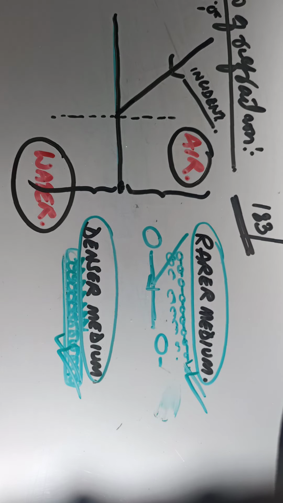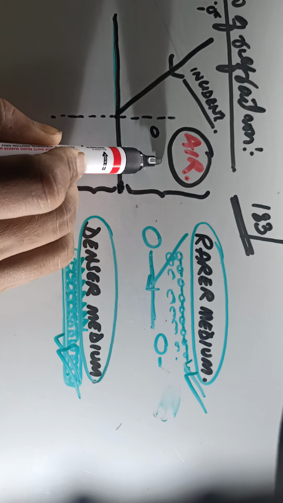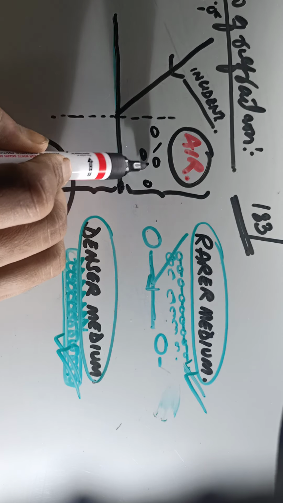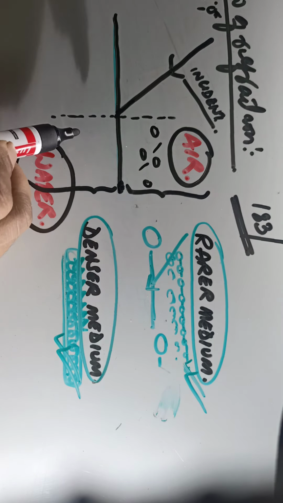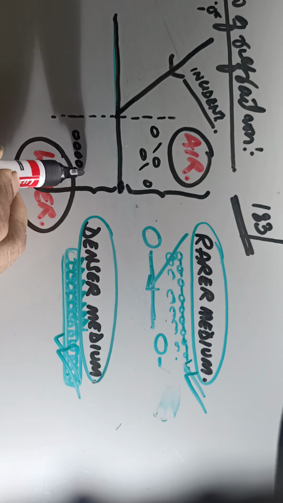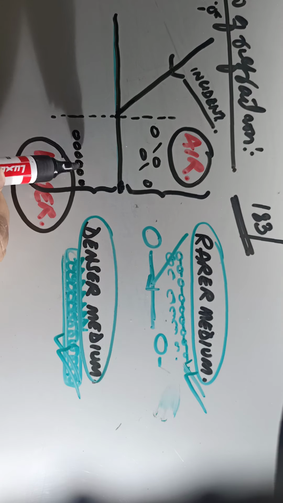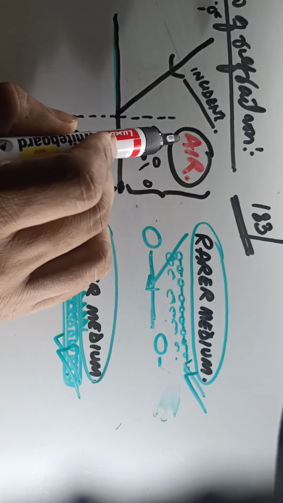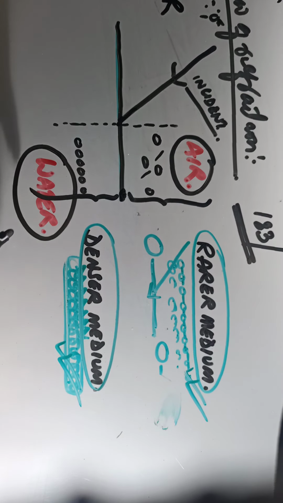Now, when I draw a normal, please keep in mind here this is air, and in air the molecules are quite far away from each other, so the light does not have any problem in moving through the gaps, right? When we compare air and water, the molecules in liquid are comparatively closer to each other, so you can see here that it will be difficult for light to move through water. So when a ray of light is coming from air, now over here air is what? Air is a rarer medium, whereas water is what? Water is a denser medium, right?